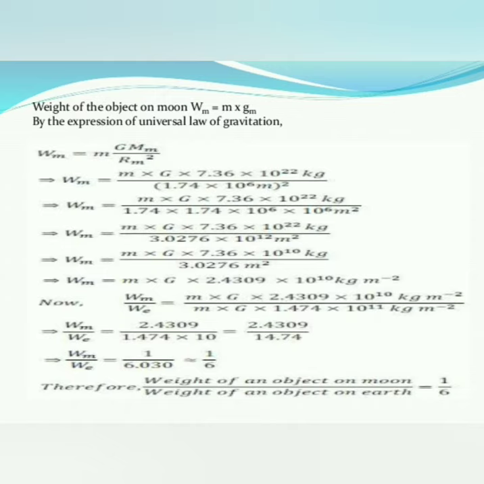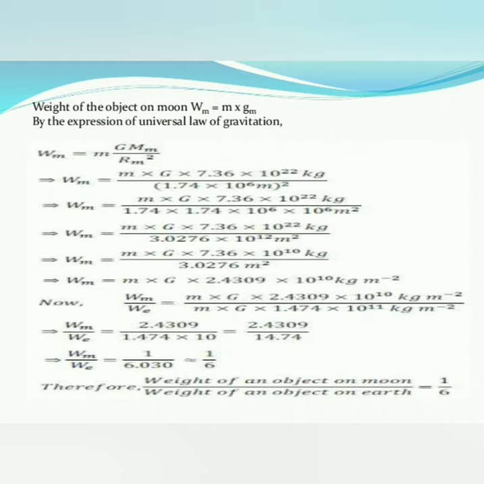So you can get m into g into 7.36 into 10 to the power of 22 kg. Then after 1.74 into 1.74, after multiplying, we got 3.0276 into 10 to the power of 12 meter square. So next, m into g into 7.36 into 10 to the power of 22 kg. Then after dividing, we got the value Wm is equal to m into g into 2.4309 into 10 to the power of 10 kg per meter square.